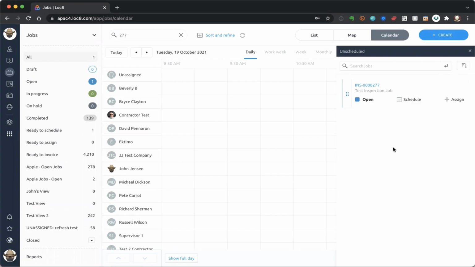Now, here's really the power of the calendar option. Beyond the fact that I can have a look and see what my technicians' availabilities are, and where my day is sitting, I can actually kill two birds with one stone here. I can allocate this job to a technician and set an appointment all at the same time, which is amazing because, as you would have seen before, I had to set an appointment, and then I had to jump over and allocate a technician, which is fine in some situations.